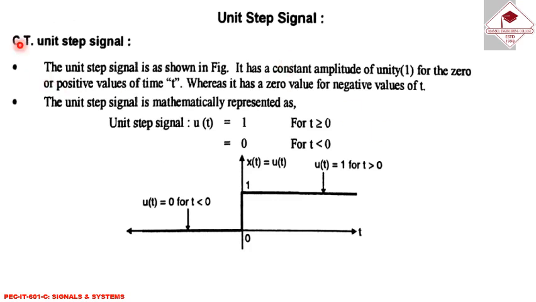Unit step signal. A continuous time unit step signal is as shown in the figure. It has a constant amplitude of unity for zero or positive values of time t, whereas it has a zero value for negative values of t. The unit step signal is mathematically represented as u(t) = 1 for t ≥ 0, and 0 for t < 0. And this is the graphical representation of the unit step signal.